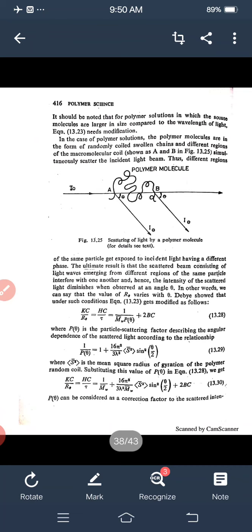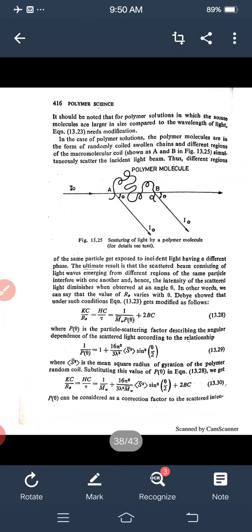It should be noted that in polymer solutions the solute molecules are larger in size compared to the wavelength of light. In the case of polymer solutions, the polymer molecules are in the form of randomly coiled swollen chains and different regions of the macromolecular coil simultaneously scatter the incident light beam, thus different regions.